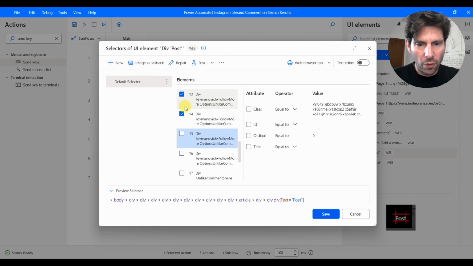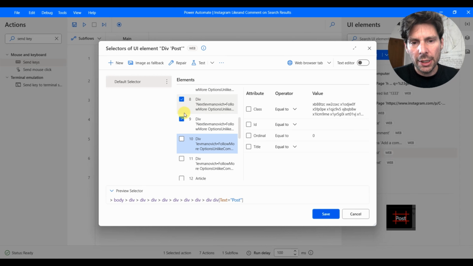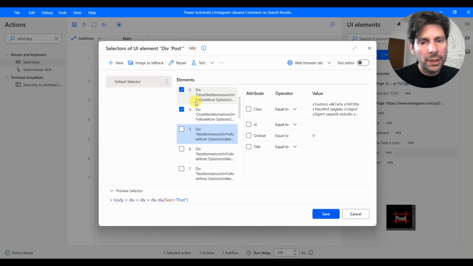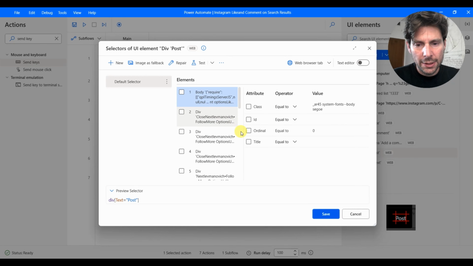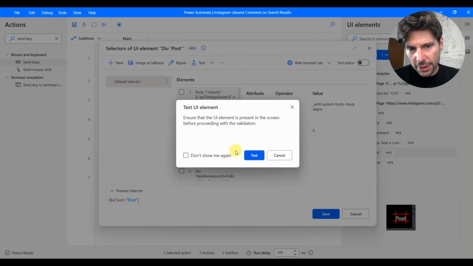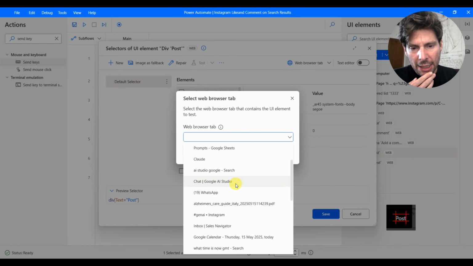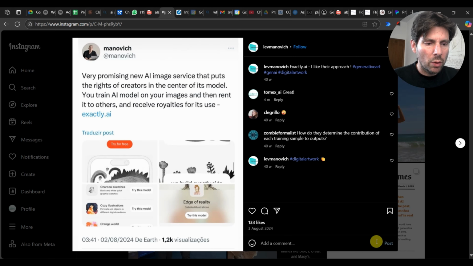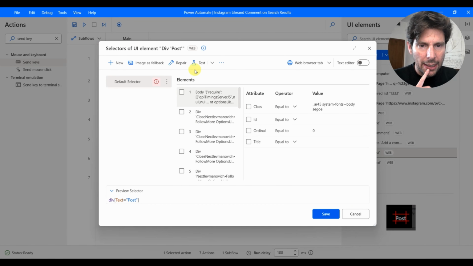So if we remove all of these from these elements. Here are the different HTML elements that Microsoft Power Automate Desktop is using to link this tool to the browser. We are going to uncheck all of these, and we're going to have this div text post. Let's just see if this is going to work like this. And we're going to select the same tab as we previously had, Generative AI Instagram. So this did not work, but why did it not work? Maybe like this it will work. Let's try it like this, and let's test it.